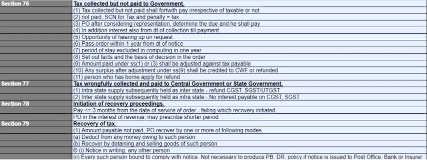The proper officer will consider your representation. He will determine after your representation what is the tax due, and you should pay that. In addition, interest is also payable from the date of collection till the date of final payment to the authorities. An opportunity of hearing will be given upon request. The officer has to pass the order within 1 year from the date of notice.